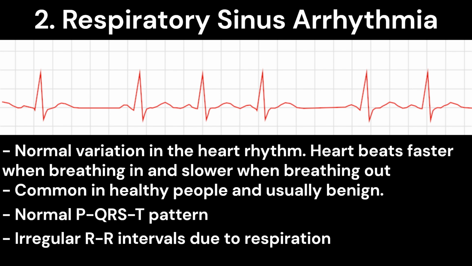Sinus arrhythmia is a normal variation in the heart rhythm, where the heart beats faster when breathing in, and slower when breathing out. It's common in healthy people and usually benign. In sinus arrhythmia, the ECG shows the normal PQRST pattern, but you'll notice irregular RR intervals due to respiration.